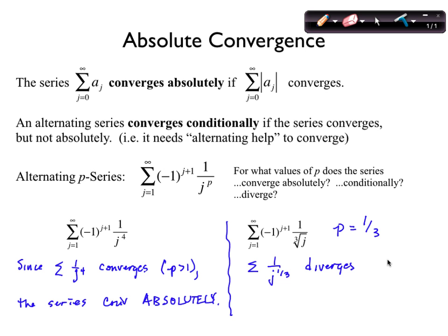So p equals 1/3 means the series diverges, but the sequence 1 over j to the 1/3 converges to 0 because p is greater than 0. And since it's alternating, the series converges conditionally.